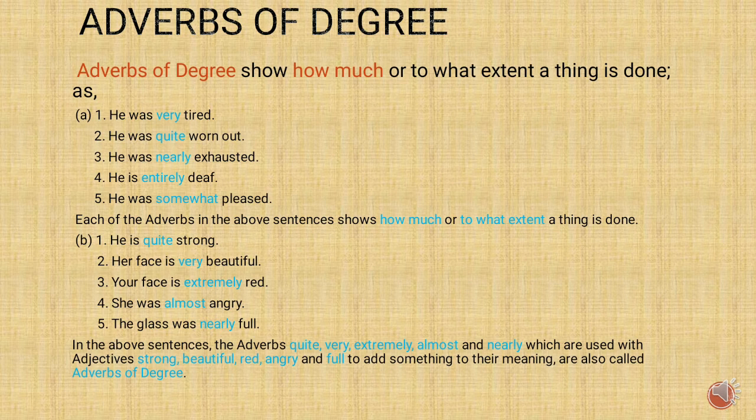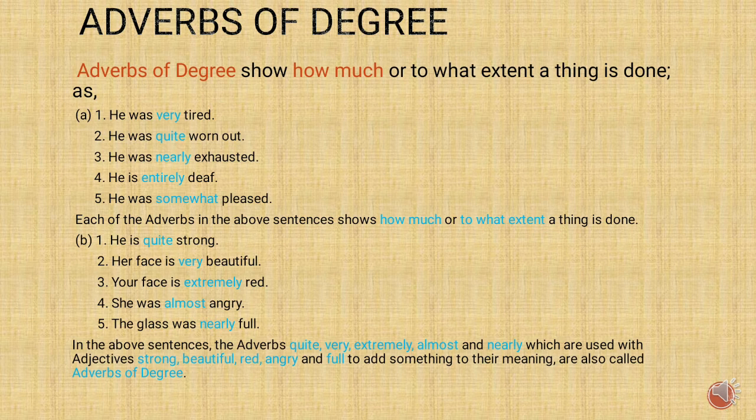Alright, children. Then, he was quite worn out. So, the word quite. The next sentence: he was nearly exhausted. Nearly. He is entirely deaf. Entirely. He was somewhat pleased. Somewhat.